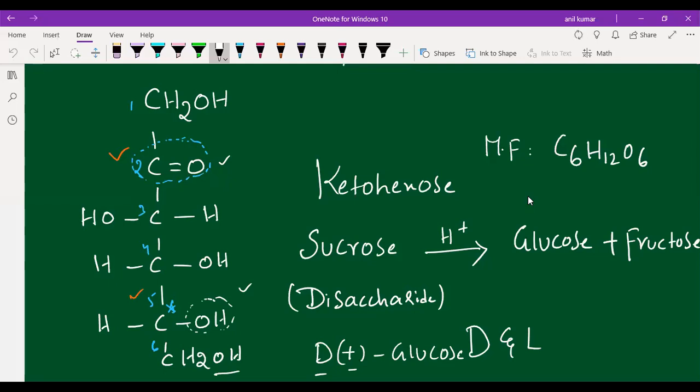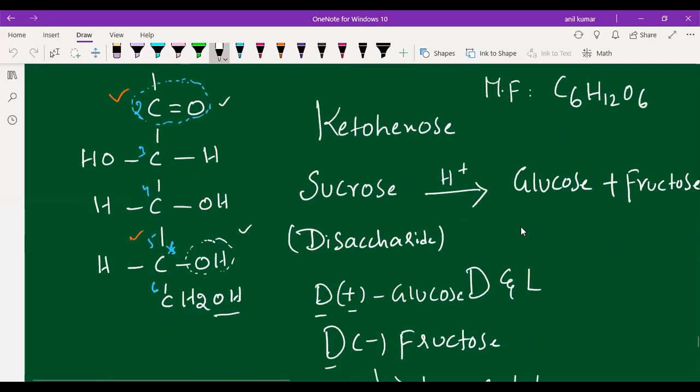That means you can see the formation of hemiketol within the fructose. In the same way glucose reacts with its aldehyde group and alcohol group, fructose also reacts with its carbonyl group and OH group. The difference is that in glucose the aldehyde group, the first carbon, is reacting with the OH group of the fifth carbon. But in fructose, the second carbon, which has the ketone group, is reacting with the fifth carbon. Understood, students? Now I am going to draw the structure.